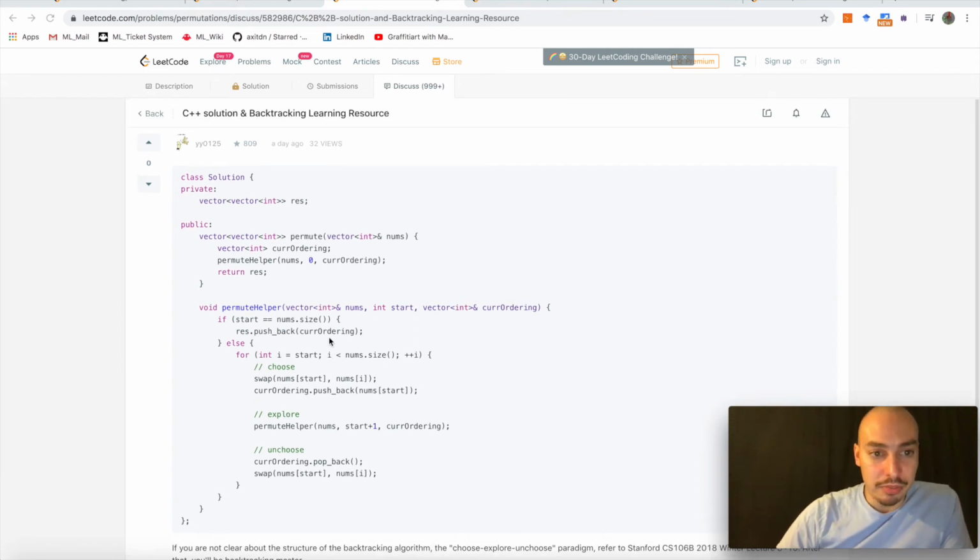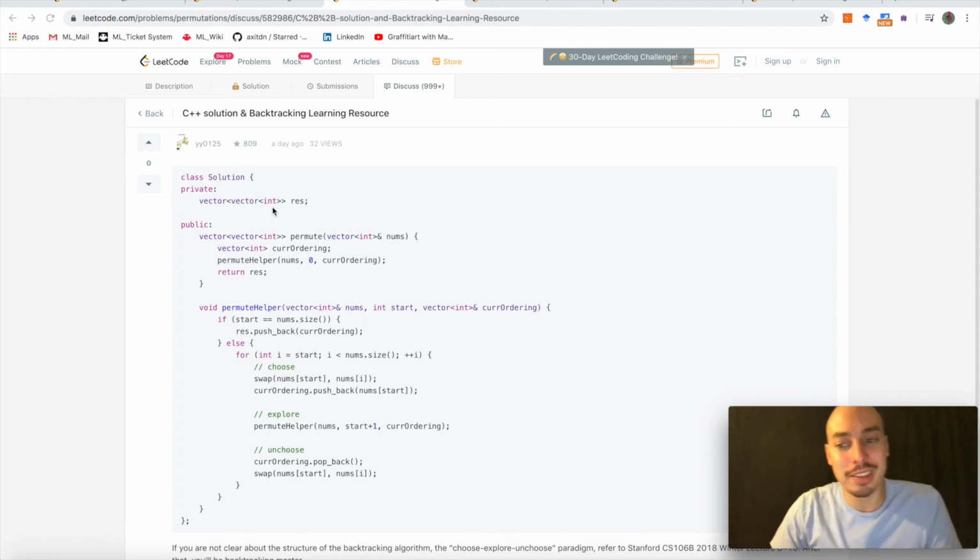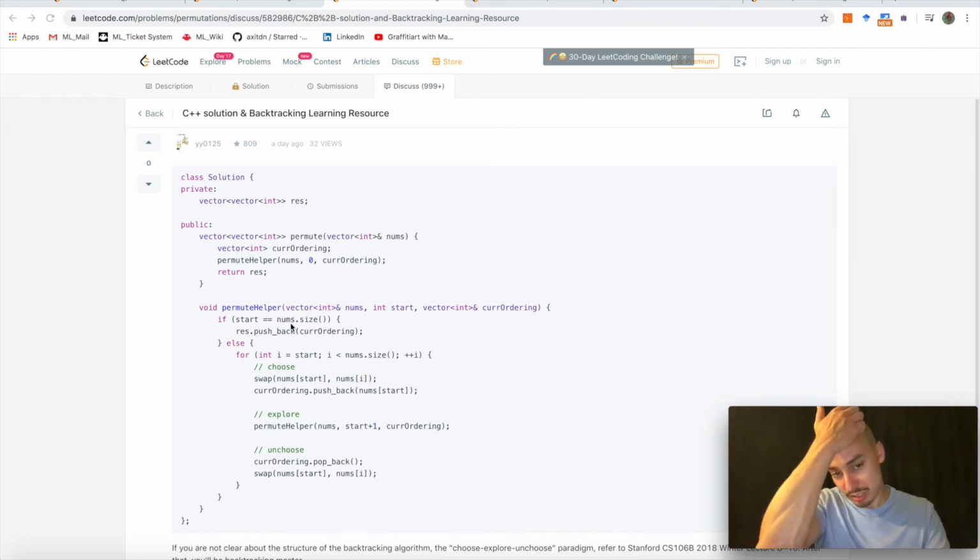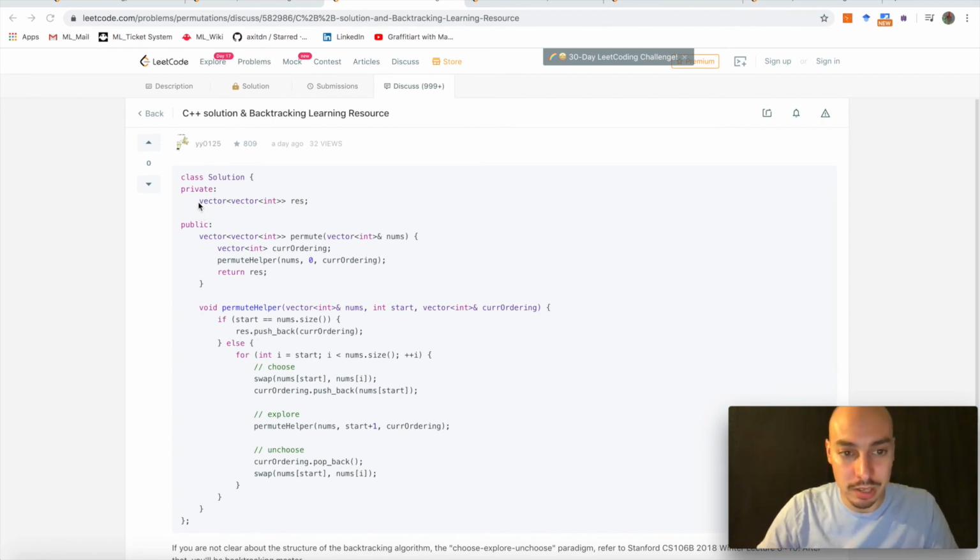So here, kindly enough, the person YY0125 has selected to comment exactly those three key steps: choose, explore, and unchoose, right? And in permute helper, basically all we do is check if we have already reached the final amount of elements in our vector. If so, we just return our current ordering and put it back to our final solution, which here is a member variable of class solution.